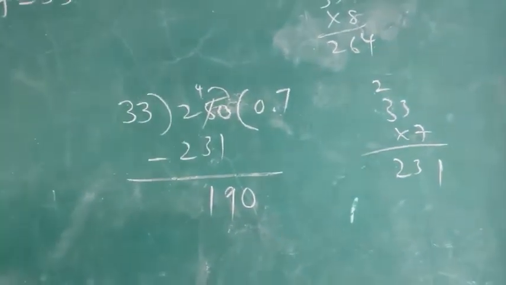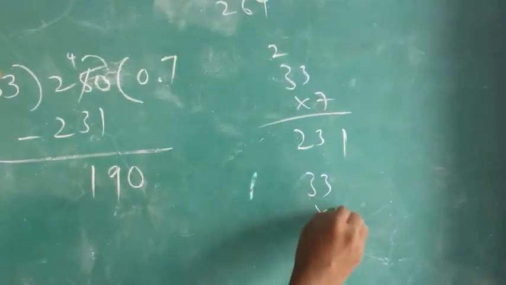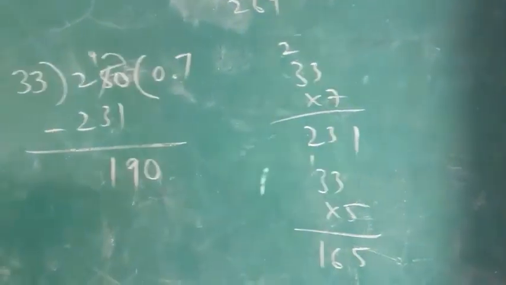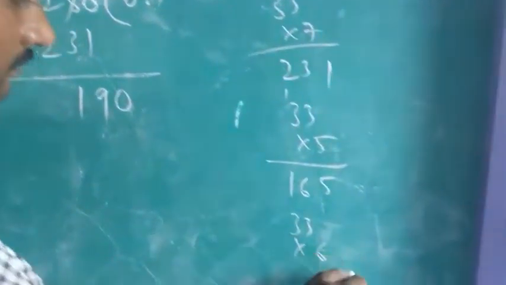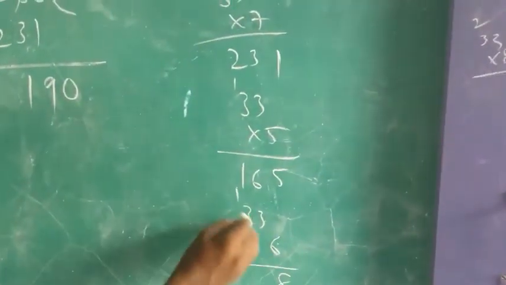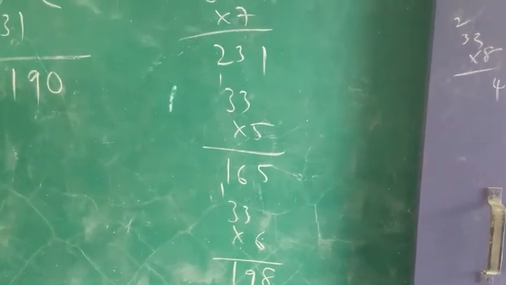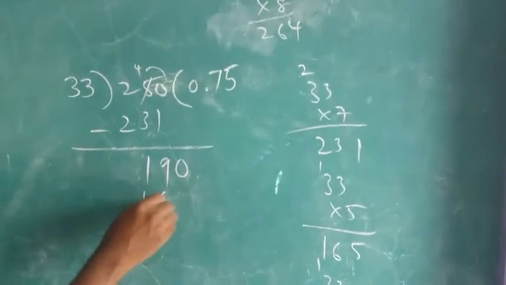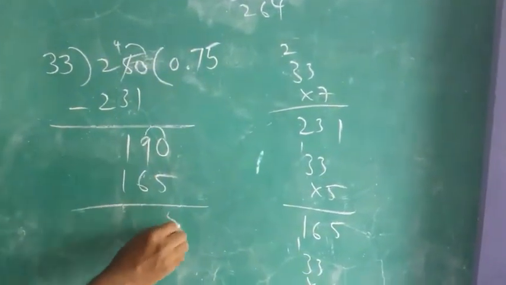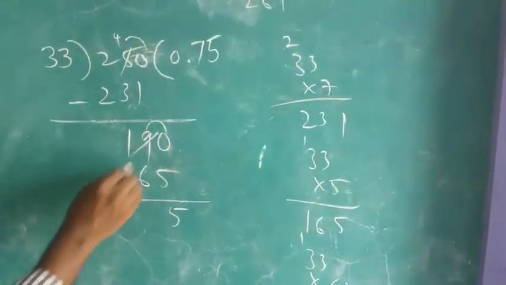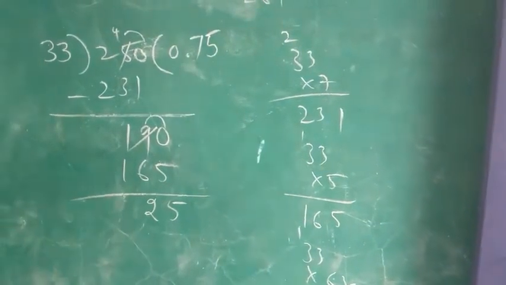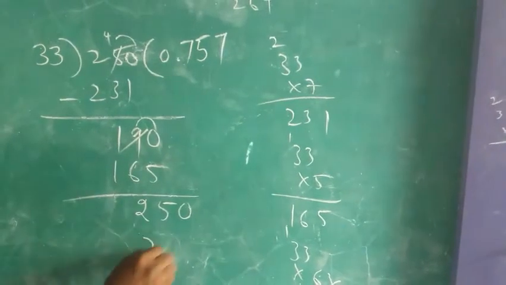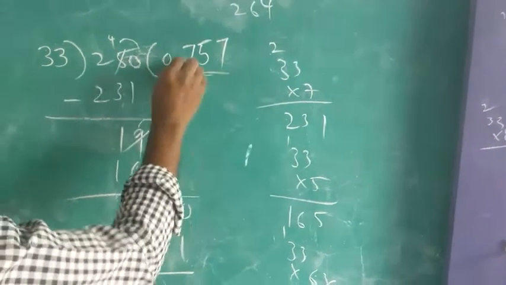So 33 fives will do better. 5 threes are 15, so 165. Subtract, children. 10 minus 5 is 5. Here 8 is there, 8 minus 6 is 2. Again take 0 here, and again 7 we take up. Means approximately we got 0.757.